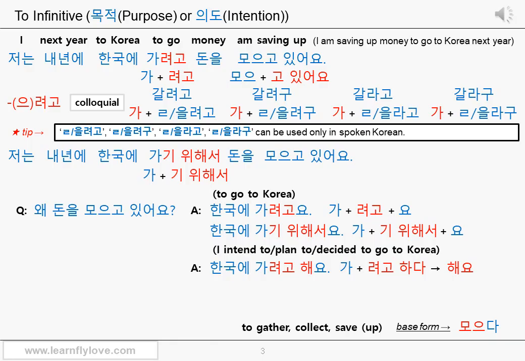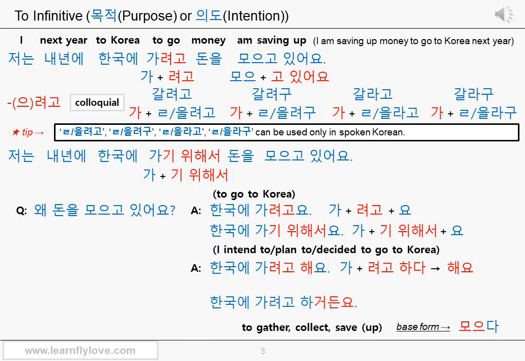So, 한국에 가려고 해요 can mean I plan to go to Korea or I intend to go to Korea. Okay? The first two sentences, 한국에 가려고요 and 한국에 가기 위해서요, sound almost the same. How about this one? 한국에 가려고 해요. You know the difference. What you are trying to imply can be almost the same as the first two sentences, but it just has the extra meaning that you've made up your mind, or you have that plan in your mind, because of the 하다 part. Okay? Let's see the next answer.